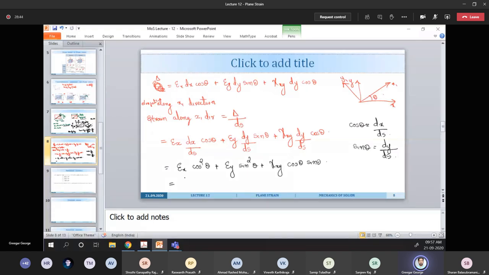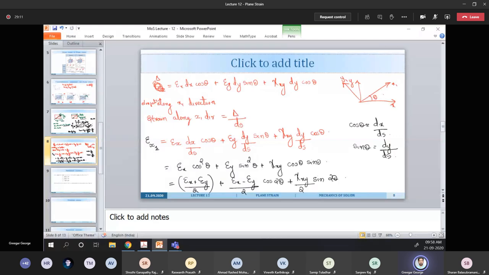So finally we will get epsilon x plus epsilon y by 2 plus epsilon x minus epsilon y by 2 cos 2 theta plus here there is a change, gamma xy by 2 sin 2 theta. So this is nothing but the epsilon x1, the strain along the x1 direction.